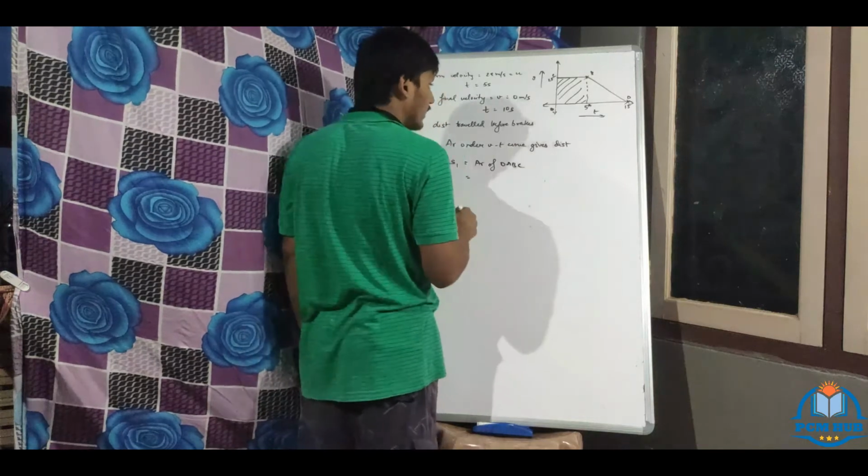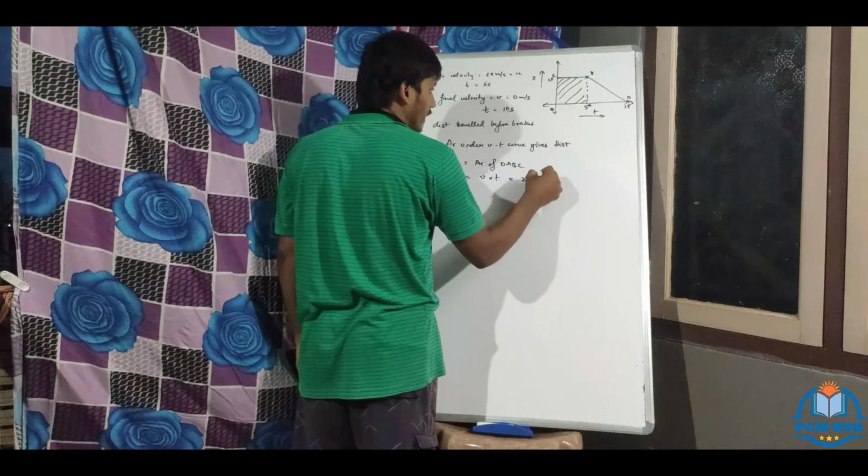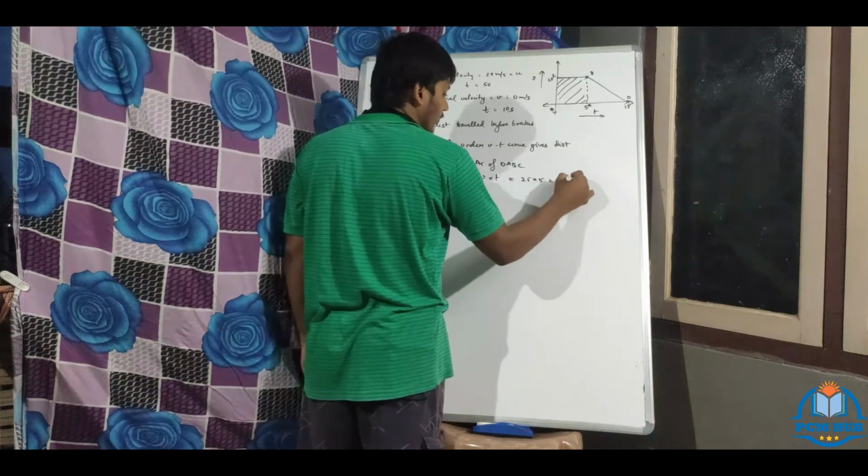What is the area? Velocity into time. What is the velocity? 25 into time. Time is 5 seconds. 25 into 5 is 125 meter.